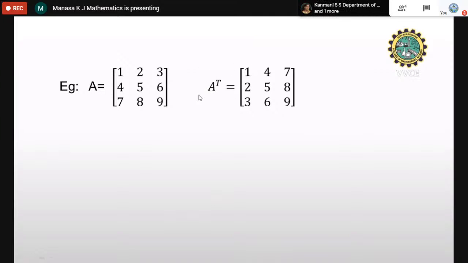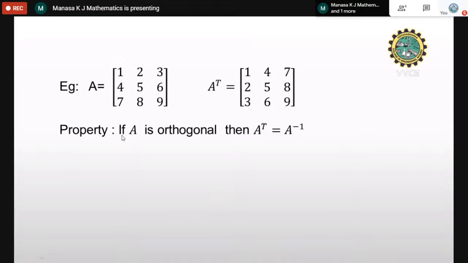If you find the transpose of A transpose, you will get A itself. That is another property. A transpose transpose is equal to A. Another very important property: if the given matrix is an orthogonal matrix, then A transpose itself is A inverse.